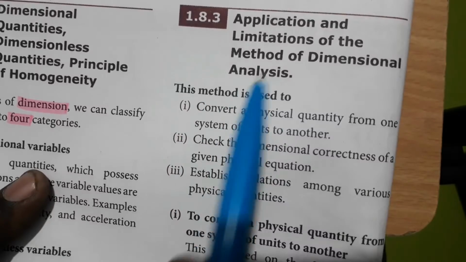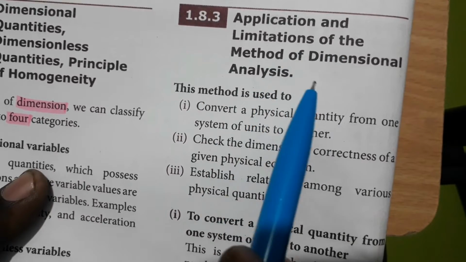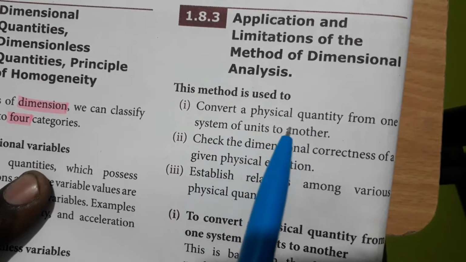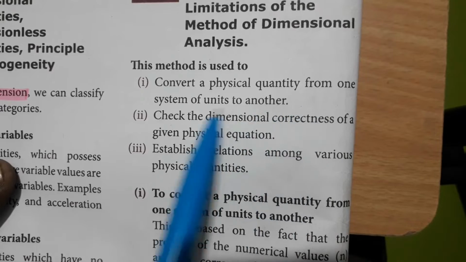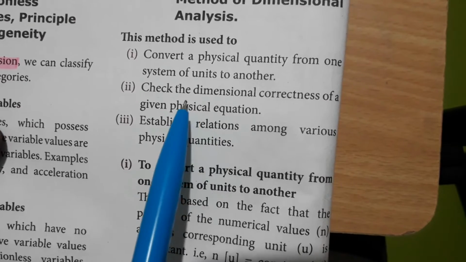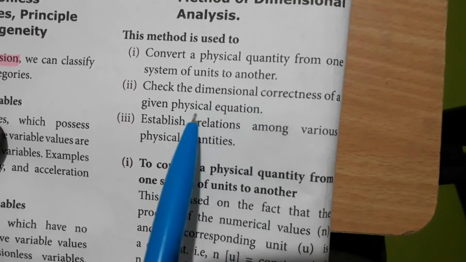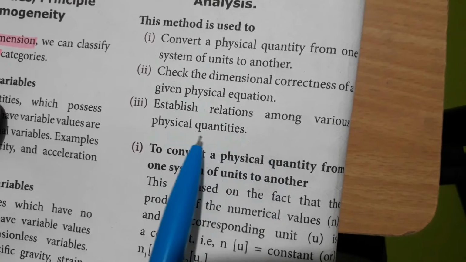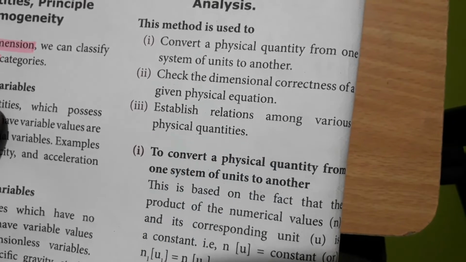So, application and limitations of the method of dimensional analysis. This method is used to convert a physical quantity from one system of units to another system of units. Then second, to check the dimensional correctness of a given physical equation. And third, to establish relations among various physical quantities.